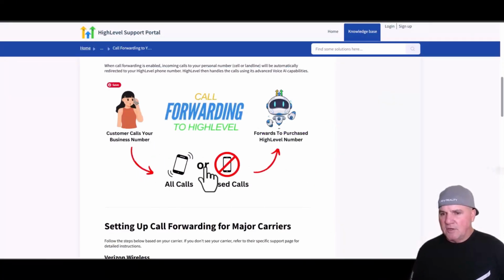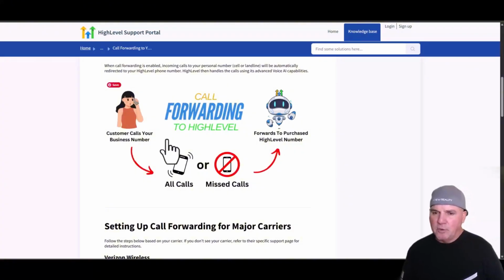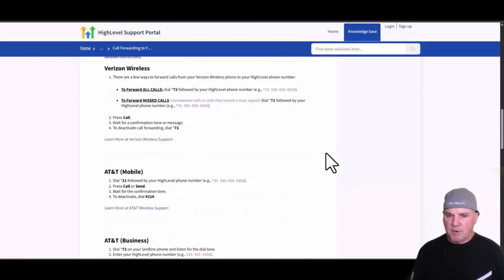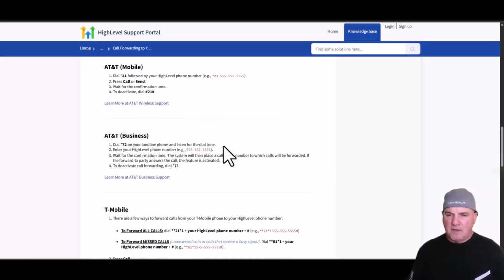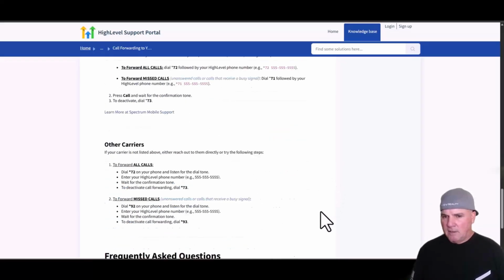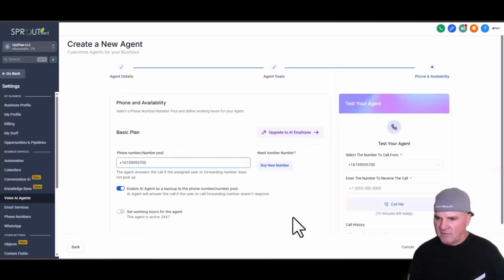It goes from the customer call. This is called conditional call forwarding. So when the person receives a call and it's a missed call, it forwards to that purchased number. And then all the settings on carriers is all here. So you can deactivate, activate, and all the carriers are in here. So it's super, super simple to get that set up. And then basically we're almost ready to go here.